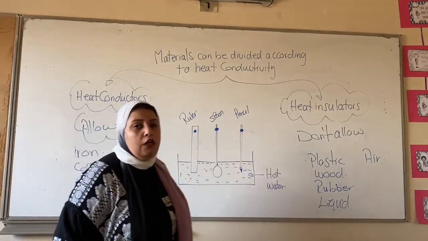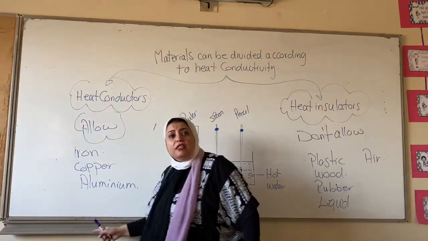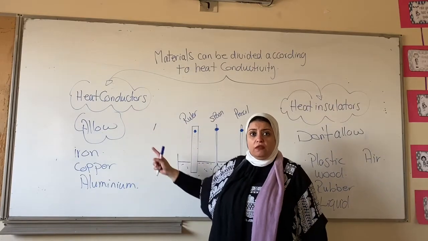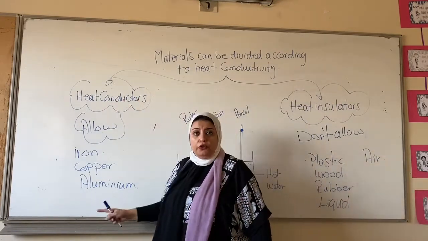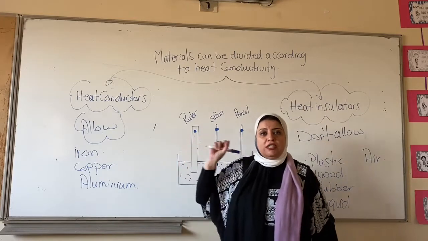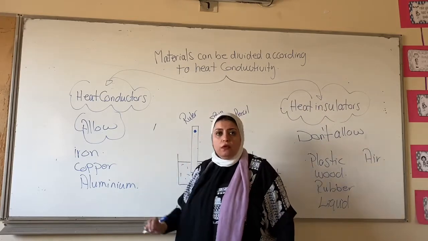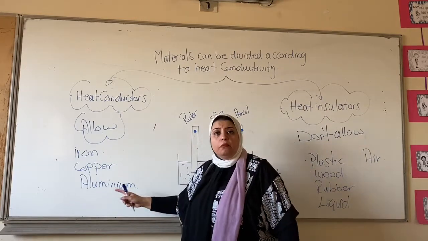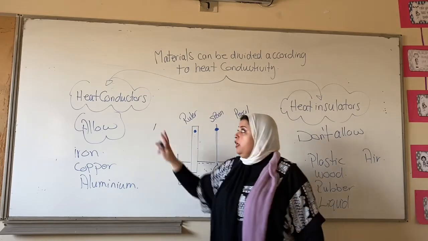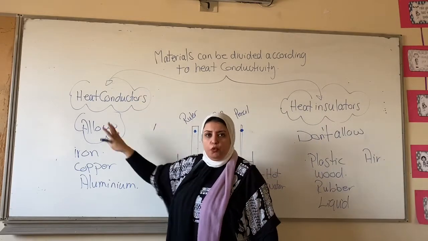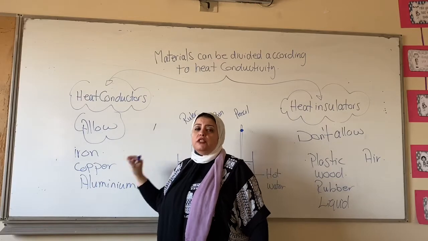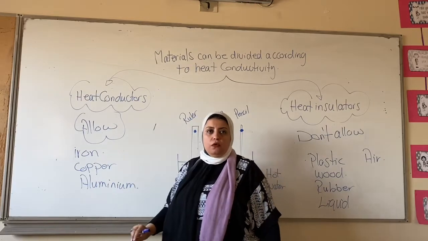What do you think? Are they all the same in conducting or passing heat? Do all heat conductors conduct or pass heat with the same speed? Are they all the same? Actually, no. Heat conductors, between them, are different in the speed of passing heat.